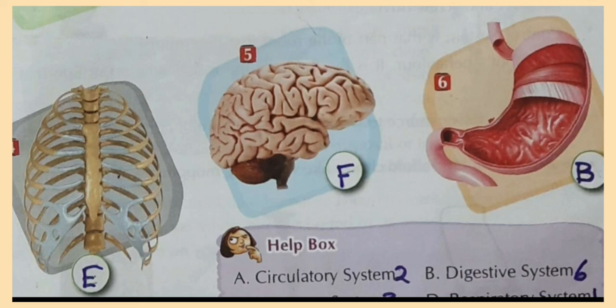Along with this, the solid organs of the digestive system also take part, that is the liver, pancreas and the gallbladder, that secrete the digestive juices to the different organs, that is the small intestine and large intestine, and they also take part in the digestion process of the food.